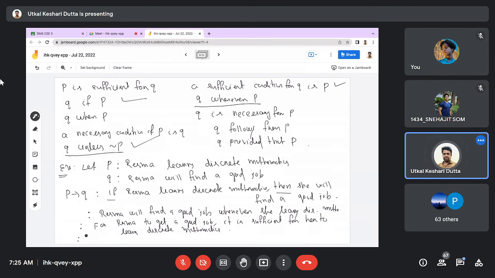You can use this. That means, Reshma will find a good job. That is Q. Use the word unless she does not learn discrete mathematics. That is the same meaning as P conditional Q. Otherwise, like this, you can use other phrases or terminology for P conditional Q.